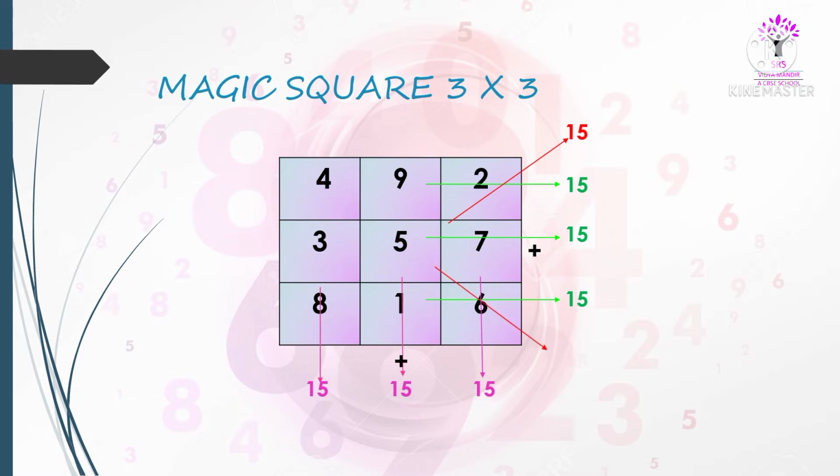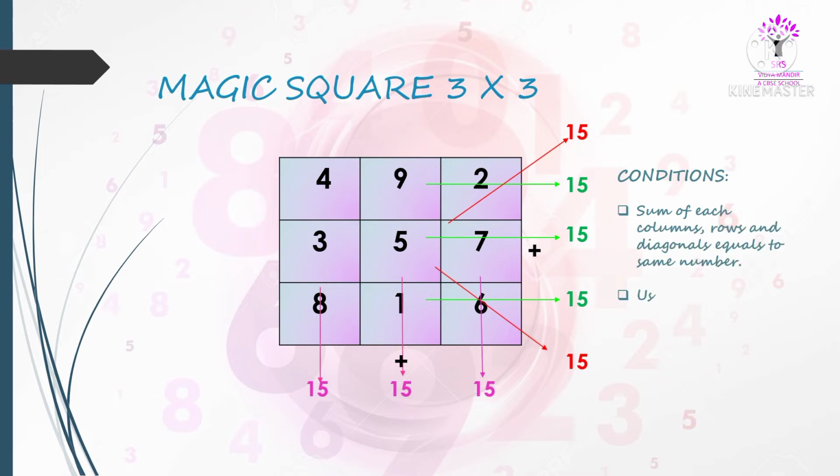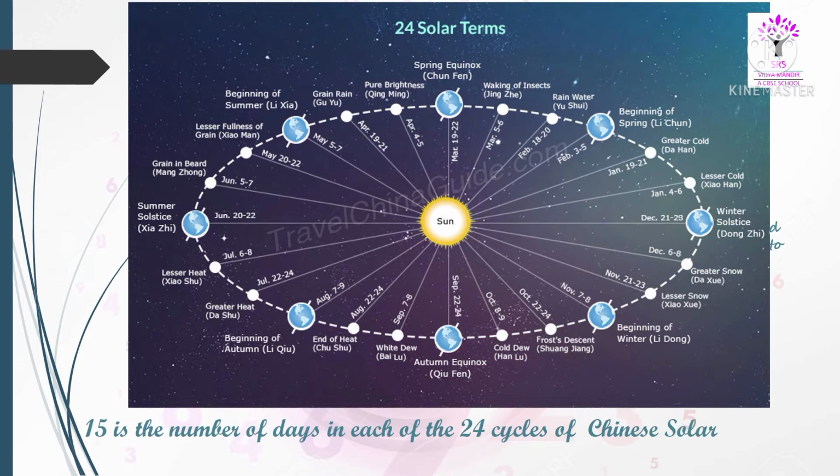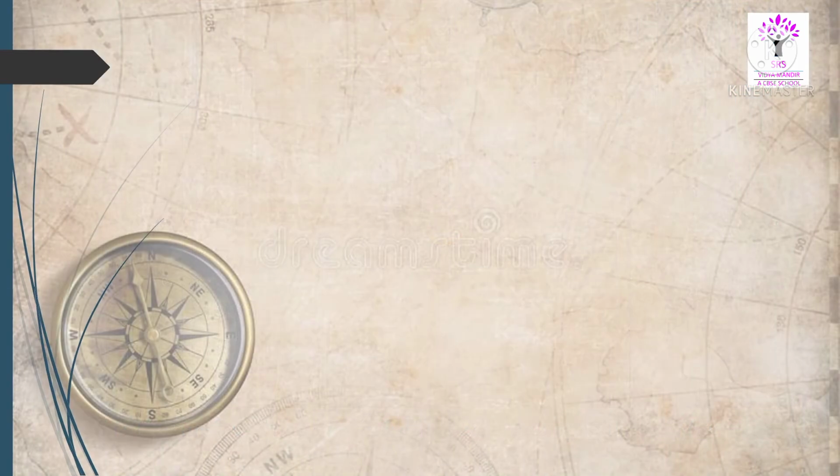Let's try adding diagonals now. So it's also 15. So here we can see that all the numbers are consecutive numbers and sum 15. Sum of each columns, rows and diagonals are of equal number. 15 is the number of days in each of the 24 cycles of Chinese solar year.